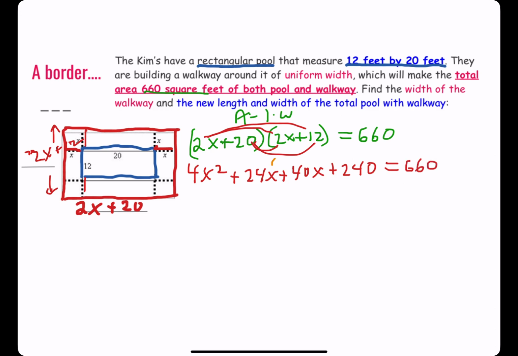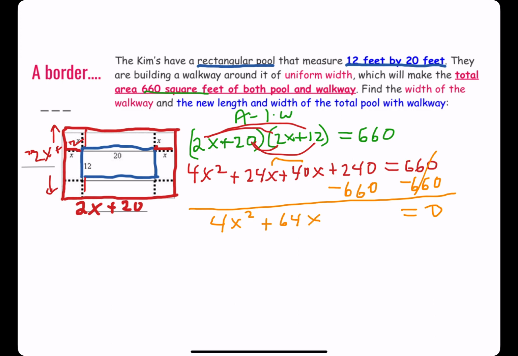I'm going to combine like terms, and I'm going to subtract 660 from both sides because I need to set this equal to 0 because it's a quadratic equation, it's degree 2. So that'll be equal to 0. I'll get 4x squared plus 64x minus 420 equals 0. Now you could try to factor this.